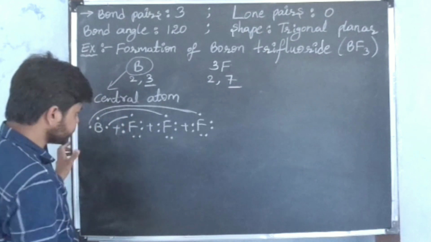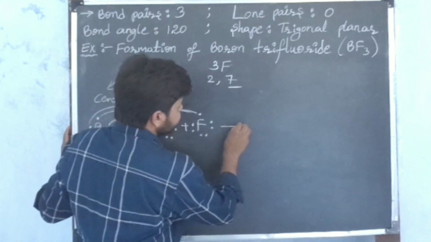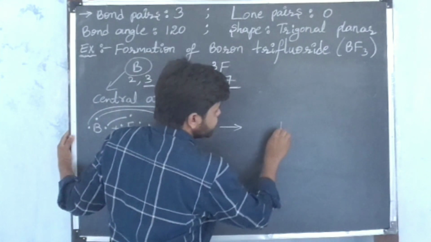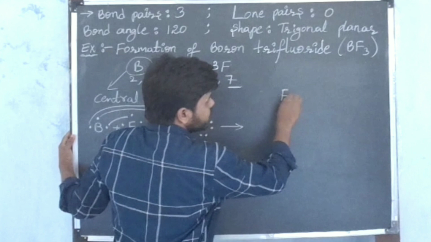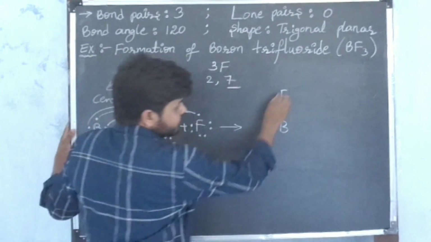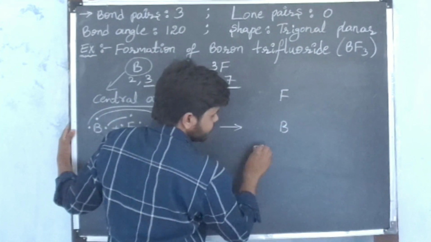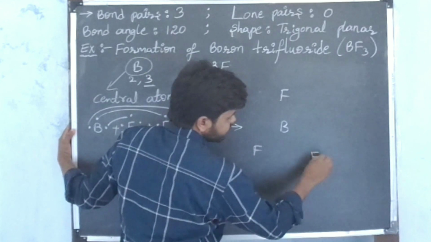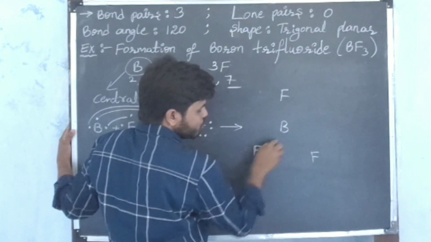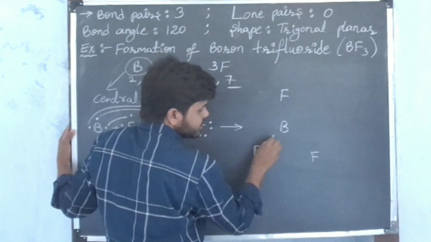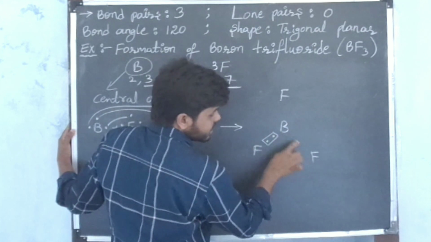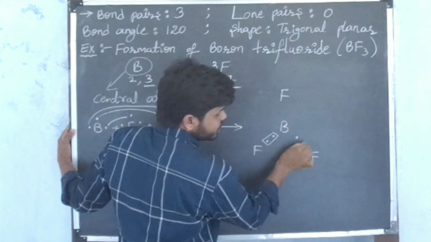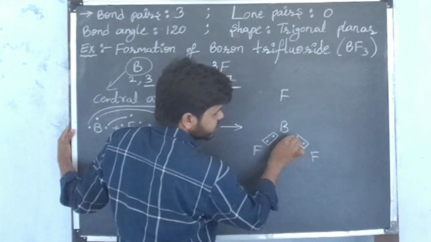Now finally we draw boron as the central atom, and here we draw one fluorine, another fluorine, and another fluorine. Between boron and fluorine, how many electrons are sharing? 2 electrons. I place the 2 electrons, meaning one pair of electrons.